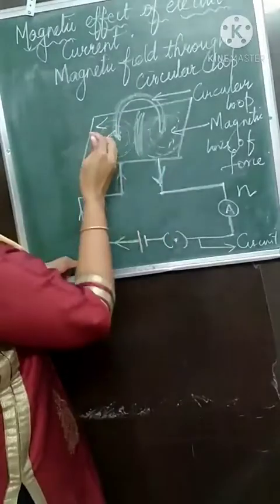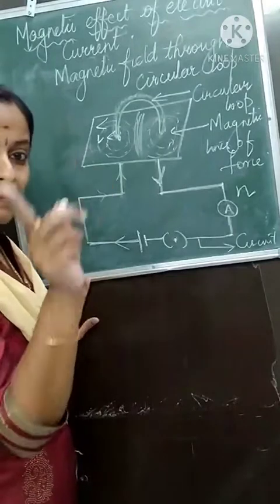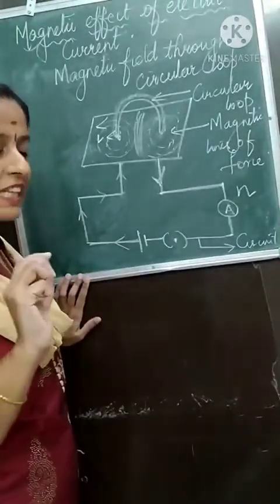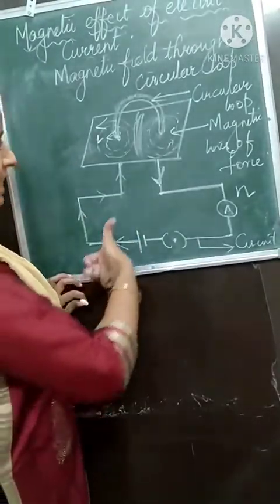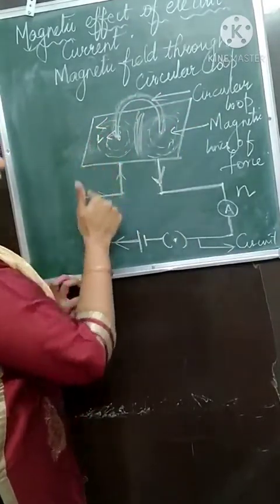So you put the arrow this way. Did you understand why I put the arrow that way? Please check, and if it is wrong, correct it. When the current is in the upward direction, the magnetic field will be in this direction, so I put the arrow this way.